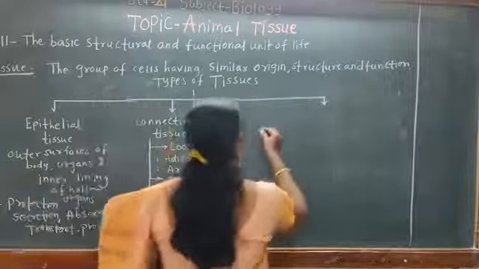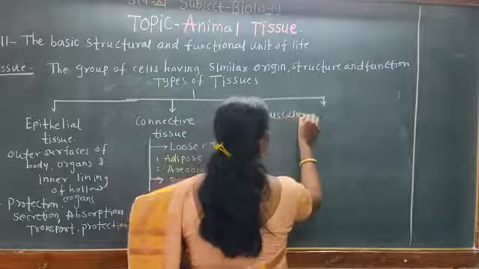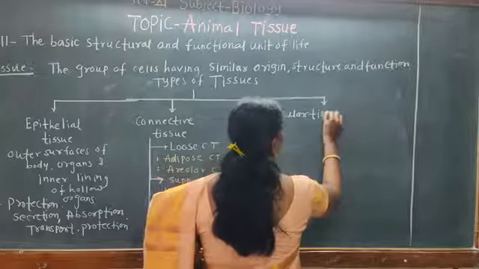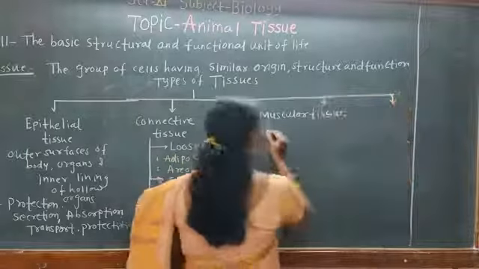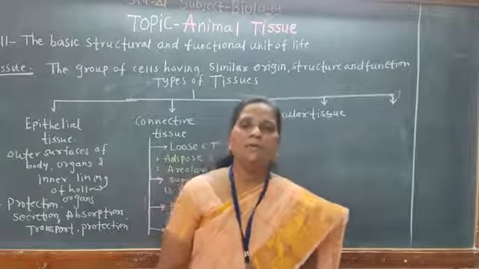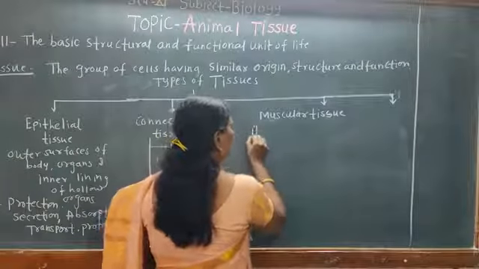The next type is the muscular tissues. The third major type of tissue is the muscular type. It consists of different types of muscles. Now what is the first type?